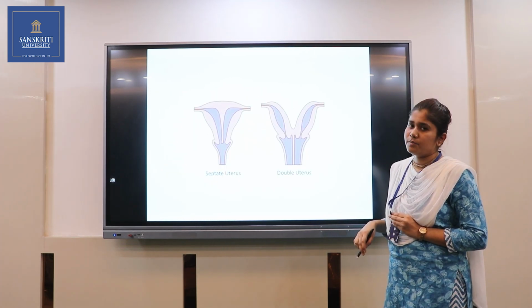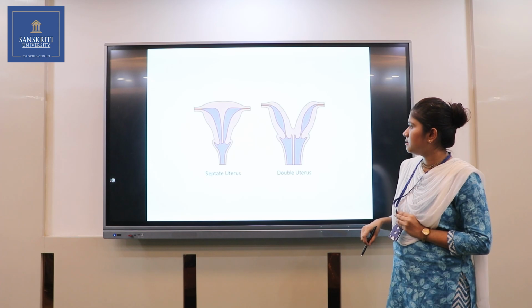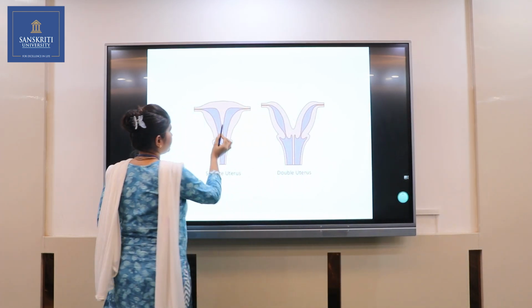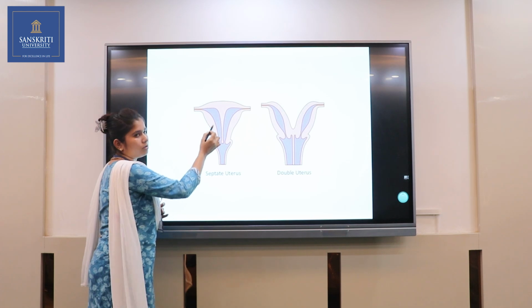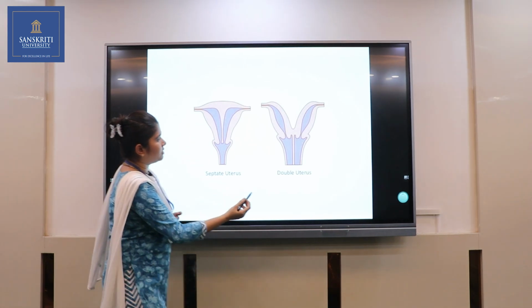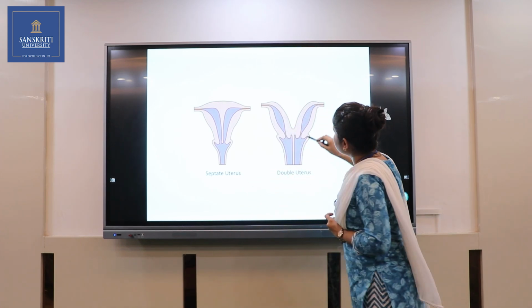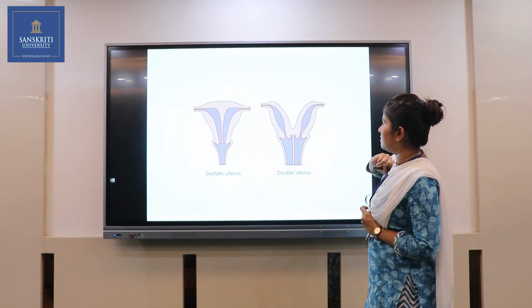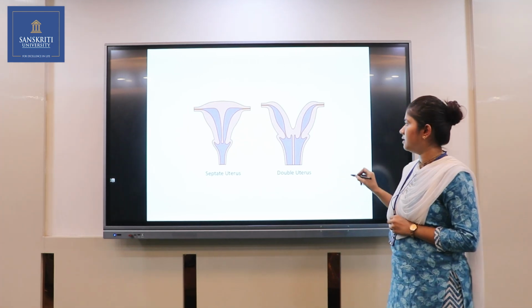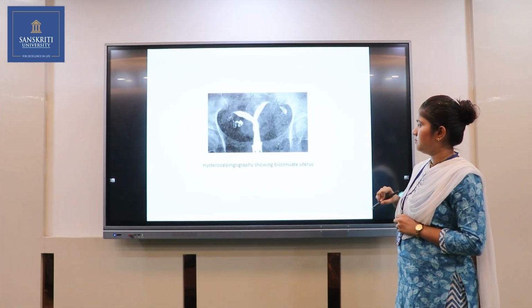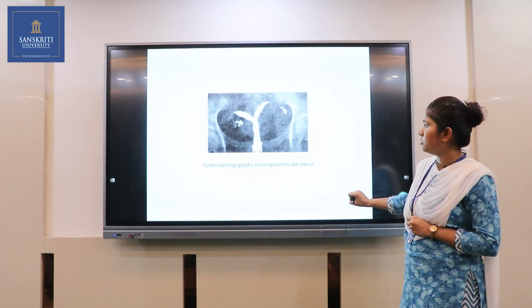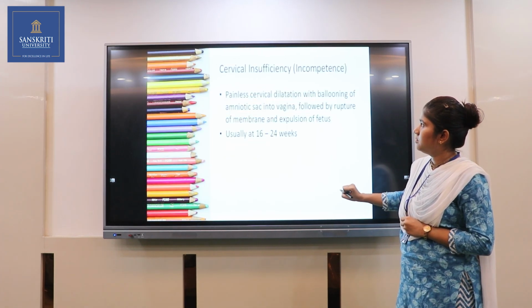You can see here the image shows a septate uterus. Here you can see a septum is present, so the pregnancy does not grow, and abortion occurs. And here you can see a double uterus. There are two Mullerian ducts present and two cervixes present. This is the double uterus. This is a structural abnormality or congenital abnormality of the uterus. Here you can see the hysterosalpingography showing the bicornuate uterus.